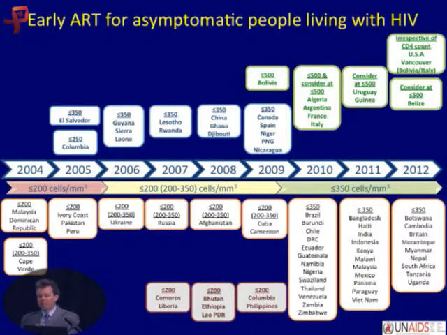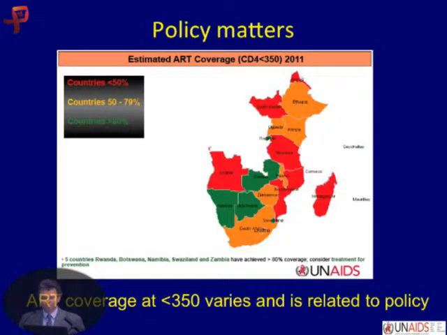For example, the United States, in the upper right-hand corner, is at immediate, while WHO recommends less than 350. The countries below are at WHO recommendations or below that. You can see there's a mix in terms of when countries use the WHO guidelines and when they are out ahead of or behind them, however you want to see it.